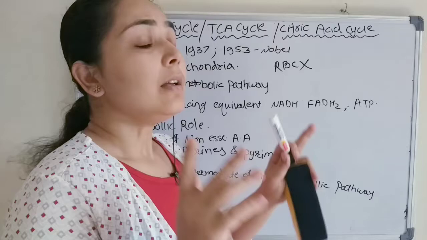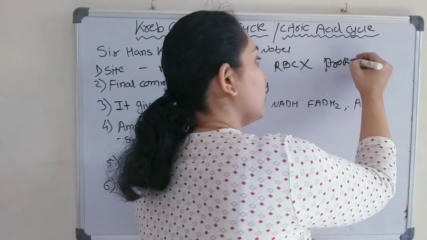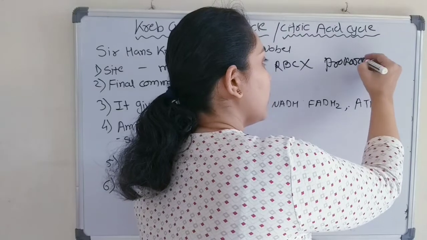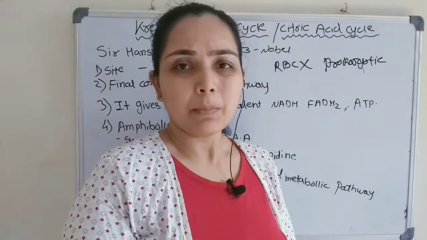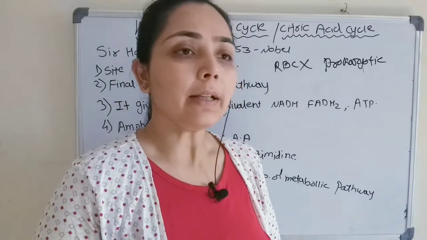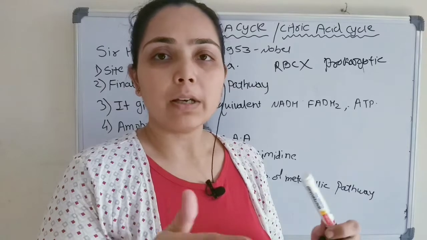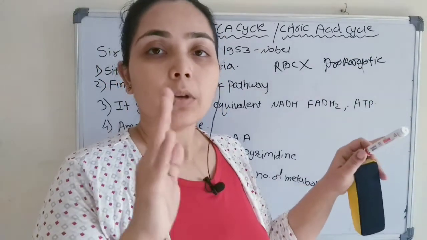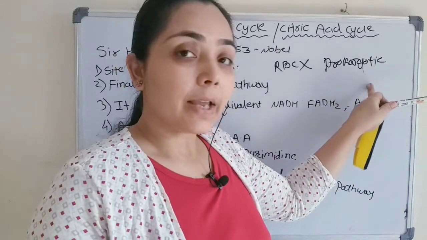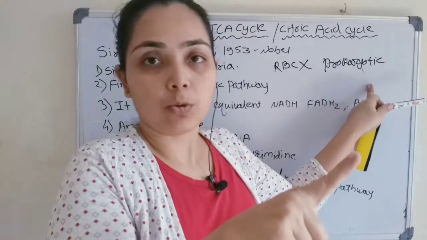Okay, and prokaryotic cell. The prokaryotic cell is a simple cell, we all know that, and it doesn't have membranous structures like a nucleus or mitochondria. So in that case, Krebs cycle takes place in the prokaryotic cell, but it is in the cytosol.